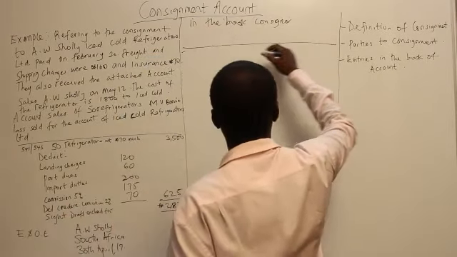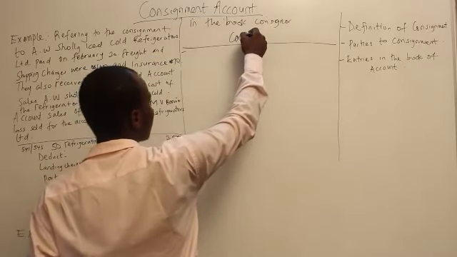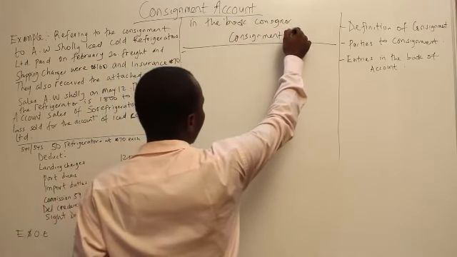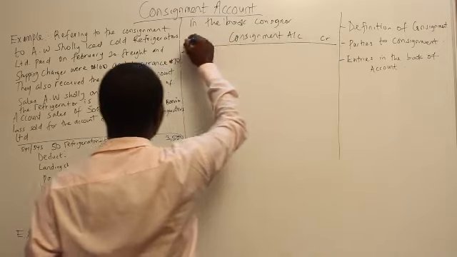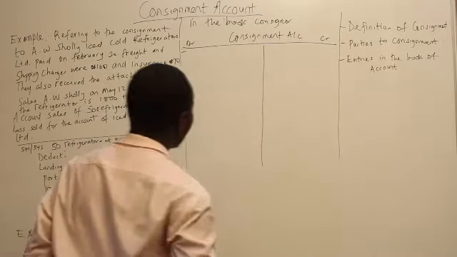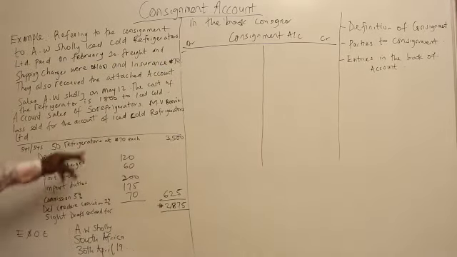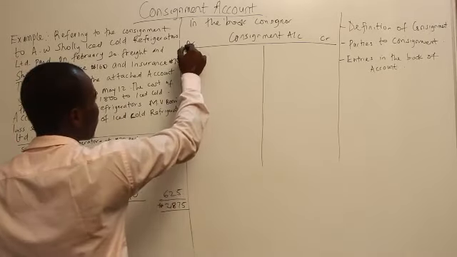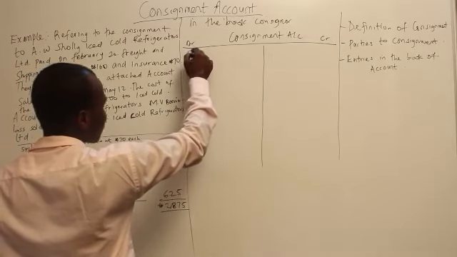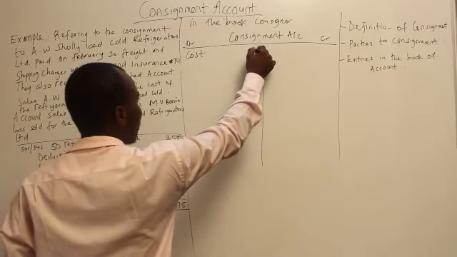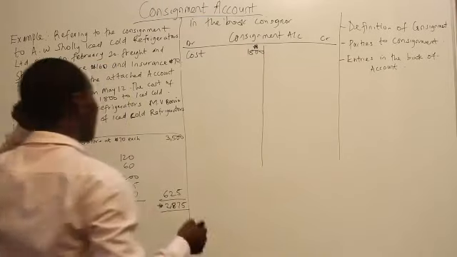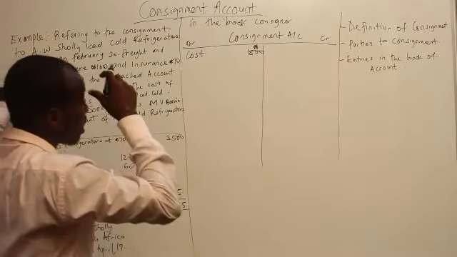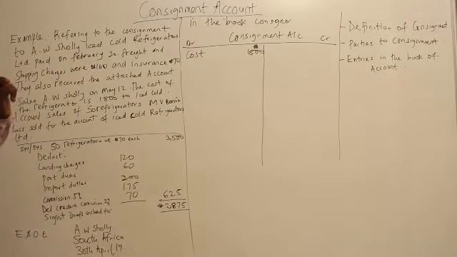So in the book of the consignor, we are going to have consignment account. What is the first thing? Cost of the refrigerator is 1,800 to Ice Cold, so we have purchases or cost of the item, 1,800. He paid freight and shipping charges, so that will be debited to consignment account and credited to bank account.